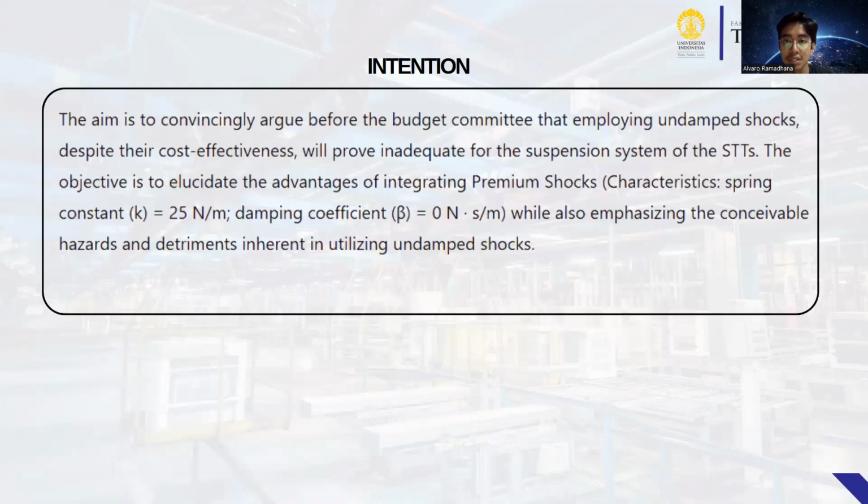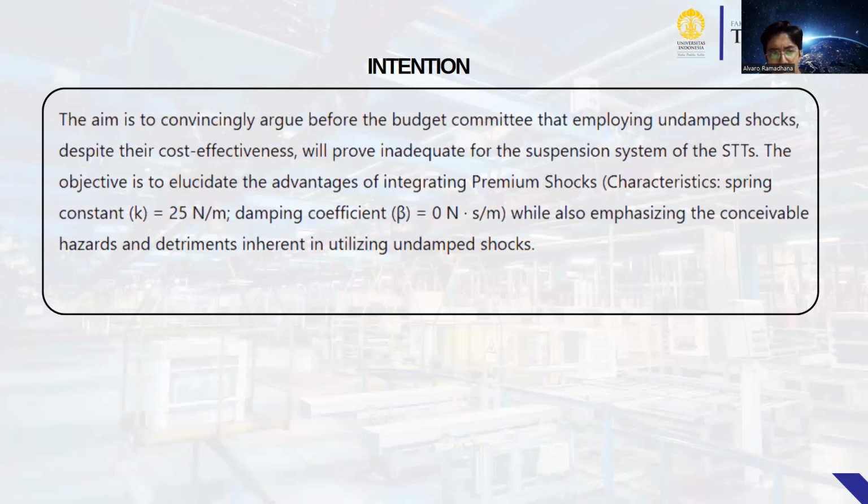Okay, number three. The first step is intention. The aim is to confidently argue before the budget commitment that employing random shocks, despite their cost effectiveness, will prove inadequate for the suspension system of the satellite.